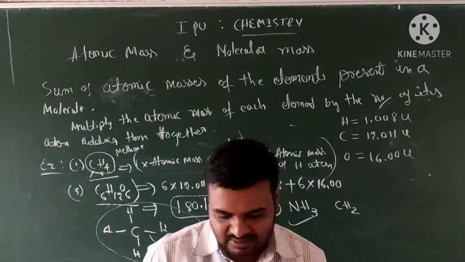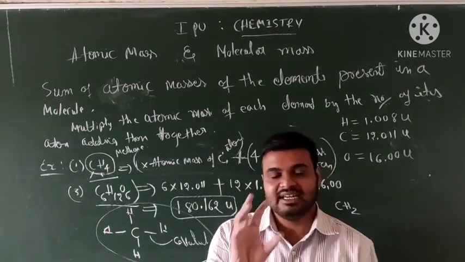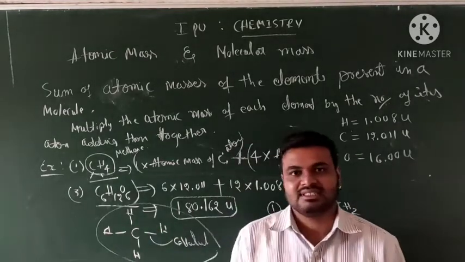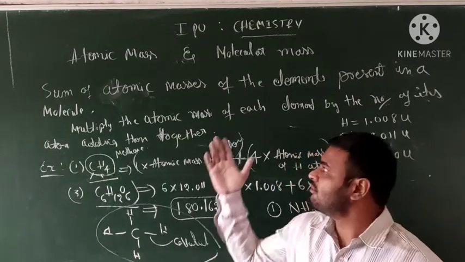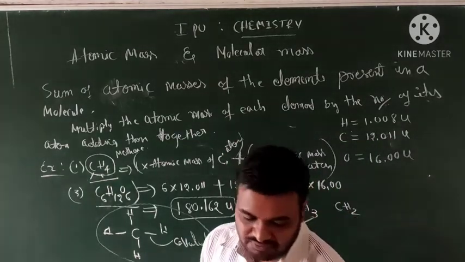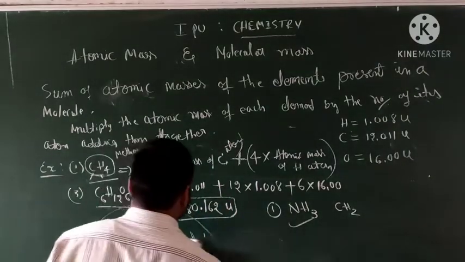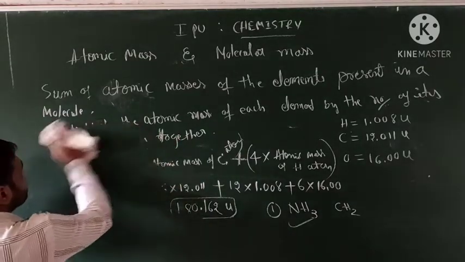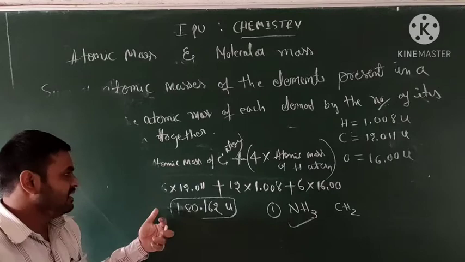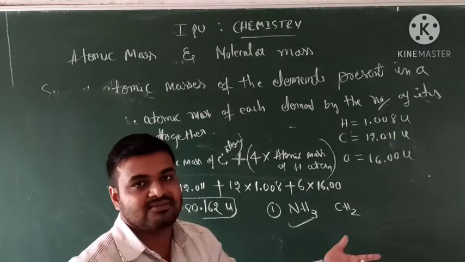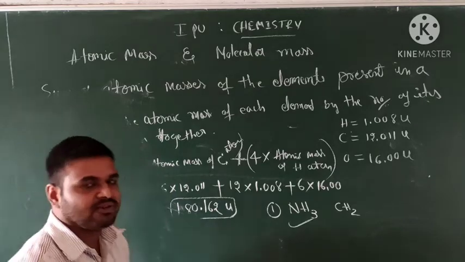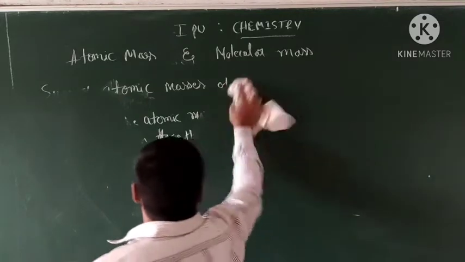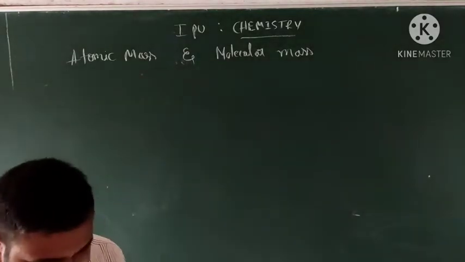So, some of the elements or molecules exist without forming covalent bonds. For that type of molecule, how do you identify the mass value? That is called what? Formula mass. So next we are going to the formula mass. Can you understand, students? This is very important. We ask in a 1 or 2 mark question the molecular mass of CH4, or glucose or water, like that. So next, formula mass.